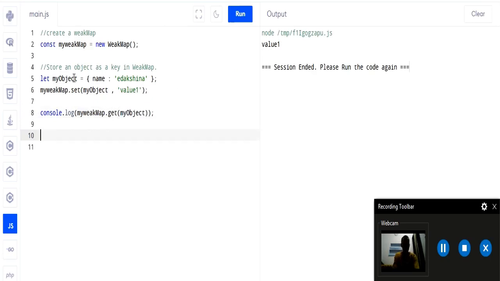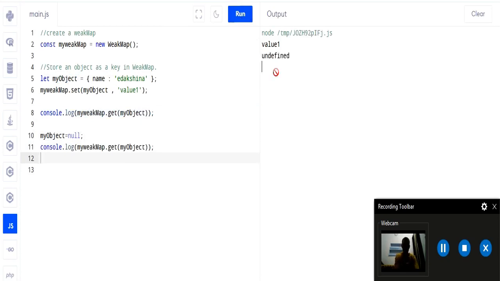Now if we remove the reference to our object, which is myObject here, by doing myObject = null, we are removing the reference of myObject. If we again print this line number 8, so copy it and paste it on line 11 and run it, you get undefined. Which means as soon as the reference to the object is removed, it will automatically be garbage collected.